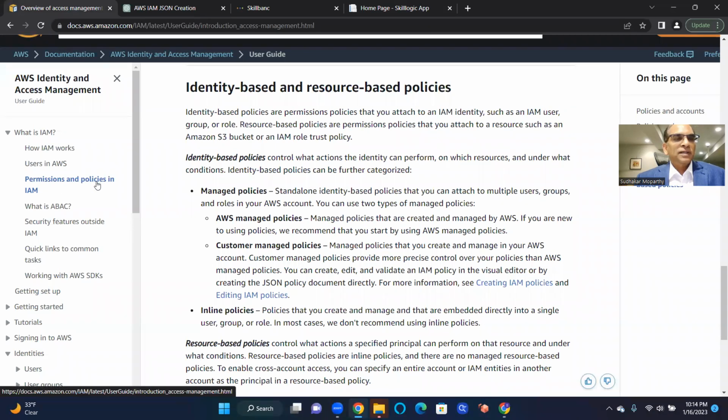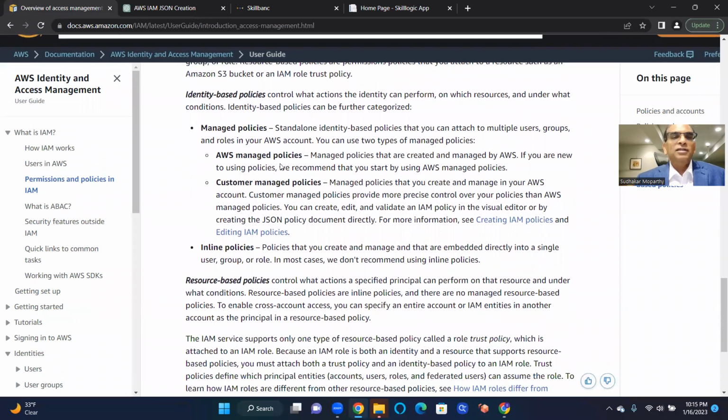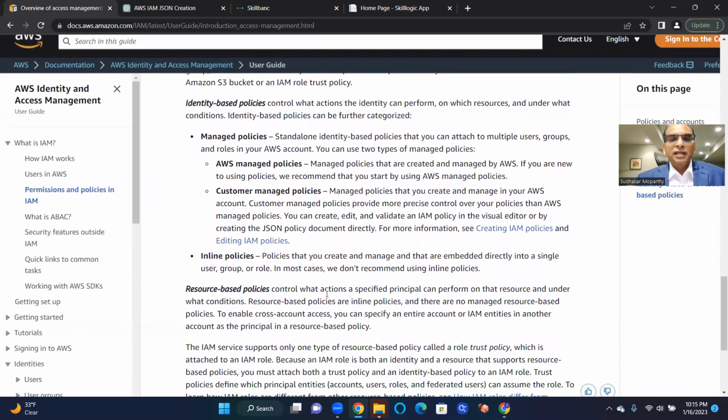Permissions and policies, that's all there is. Authentication and authorization, identity-based policies and resource-based policies. Authorization is whether or not I can do actions. Authentication is whether I can get into the system or not. With that, we will conclude for today's video.